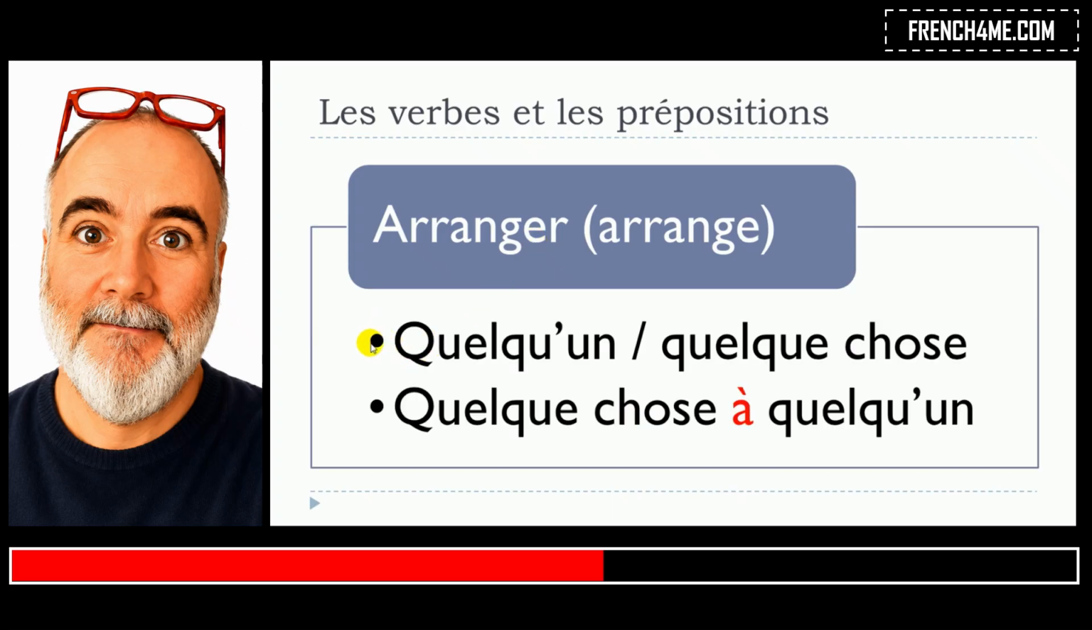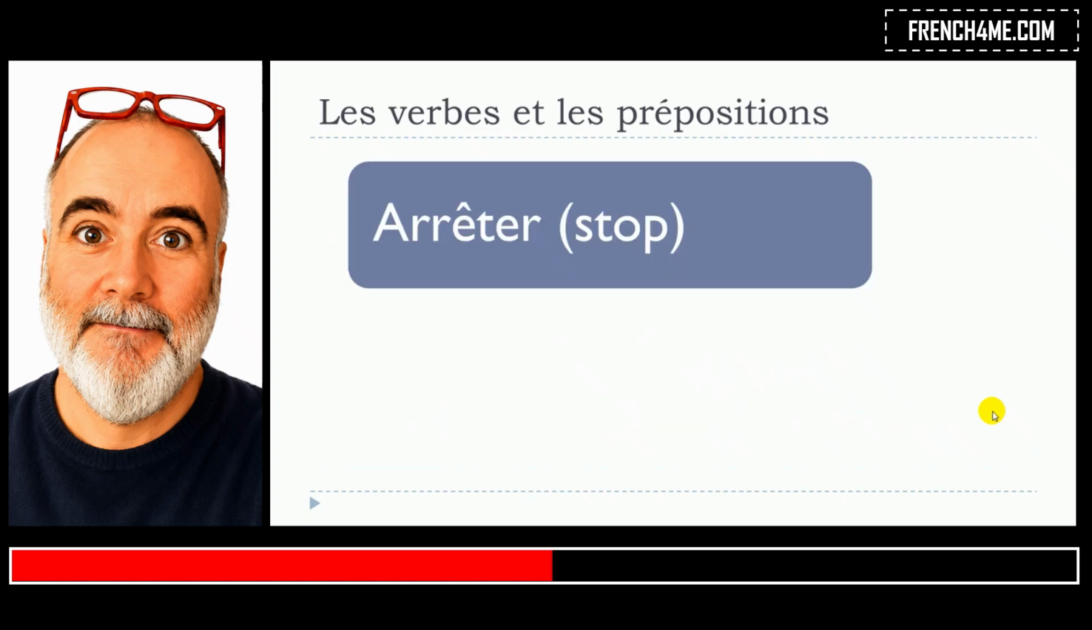Première structure, arranger quelqu'un, arranger quelque chose. So you can see that we don't have any preposition first, okay? So arranger quelqu'un, arranger quelque chose. Second option, we would have, second structure, arranger quelque chose à quelqu'un. D'accord? Arranger, arranger quelqu'un, arranger quelque chose, arranger quelque chose à quelqu'un. Verbe suivant, verbe arrêter. Okay, arrêter means to stop.